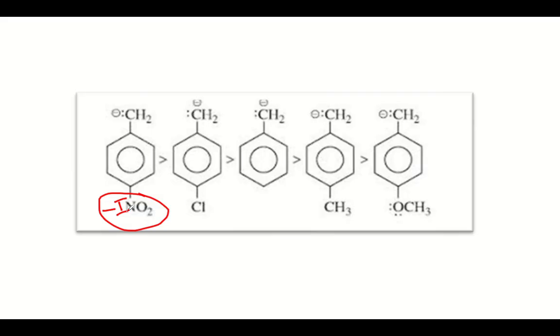But here the chlorine also exerts the minus I but plus R, because of that it is in the second stage, while the unsubstituted follows. And the methyl, which is an electron releasing group, is going to destabilize the system because of the electron releasing inductive effect, destabilizing the carbanion. And similarly is the methoxy substitution.